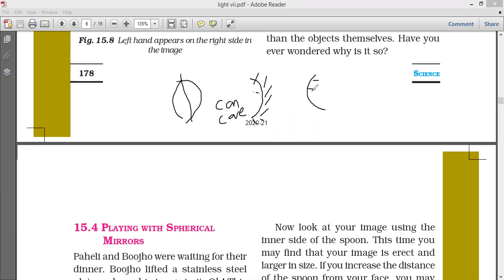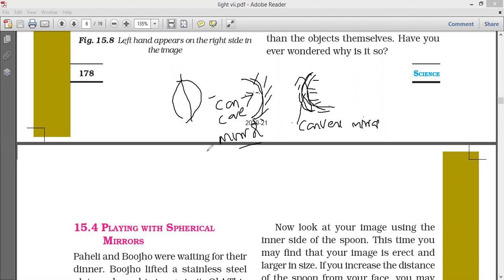Here, what? The reflecting surface is this one. This is called convex mirror, not lens, mirror. Here, concave. Concave means cave-like. Okay, you can go inside. But here, convex.